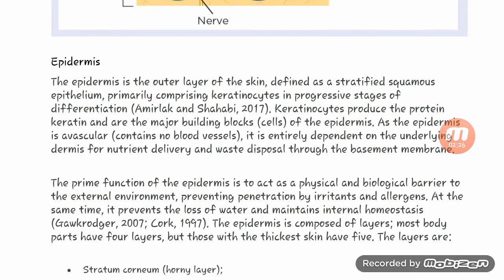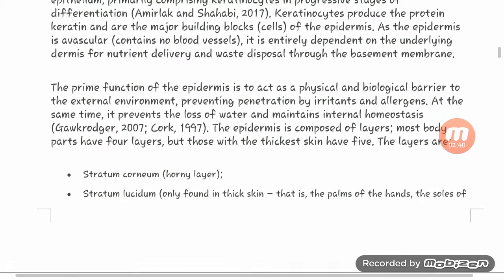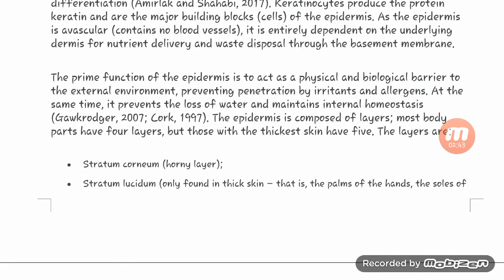Epidermis. The epidermis is the outer layer of the skin, defined as stratified squamous epithelium, primarily comprised of keratinocytes in progressive states of differentiation. Keratinocytes produce the protein keratin and are the major building protein of the epidermis.